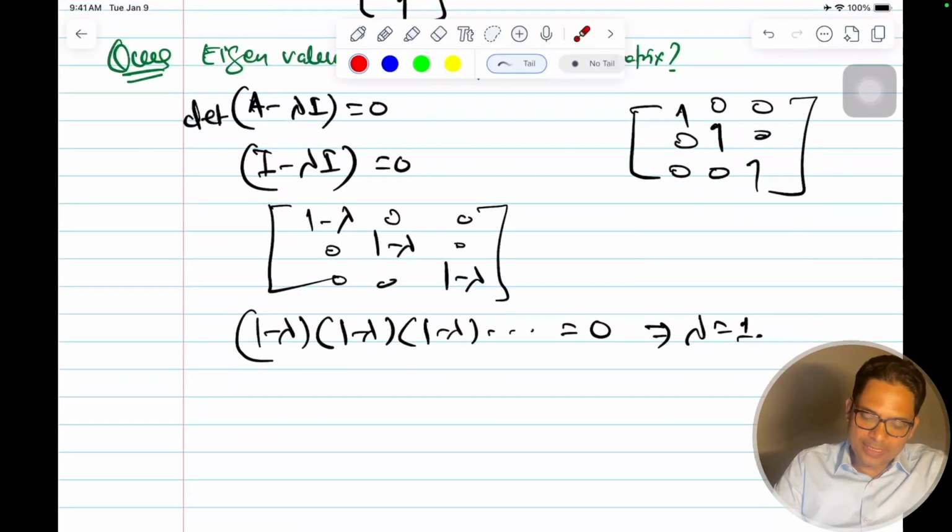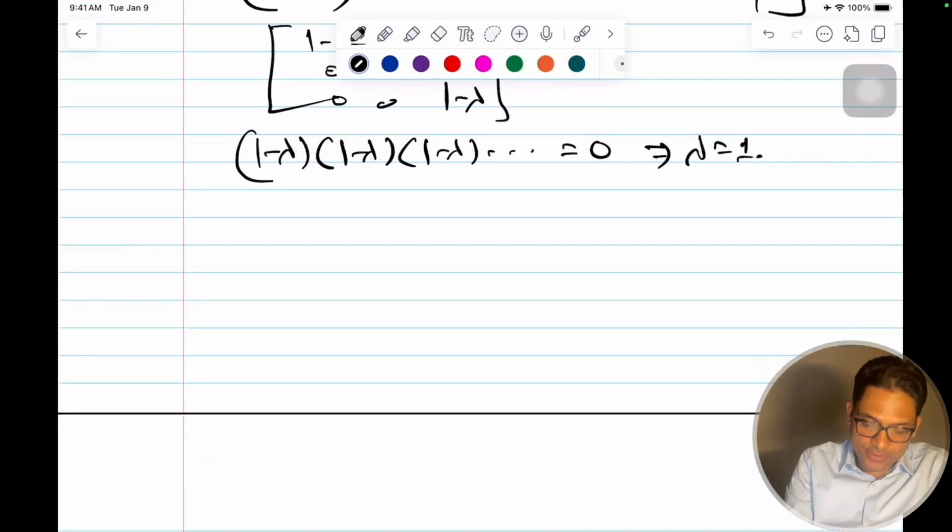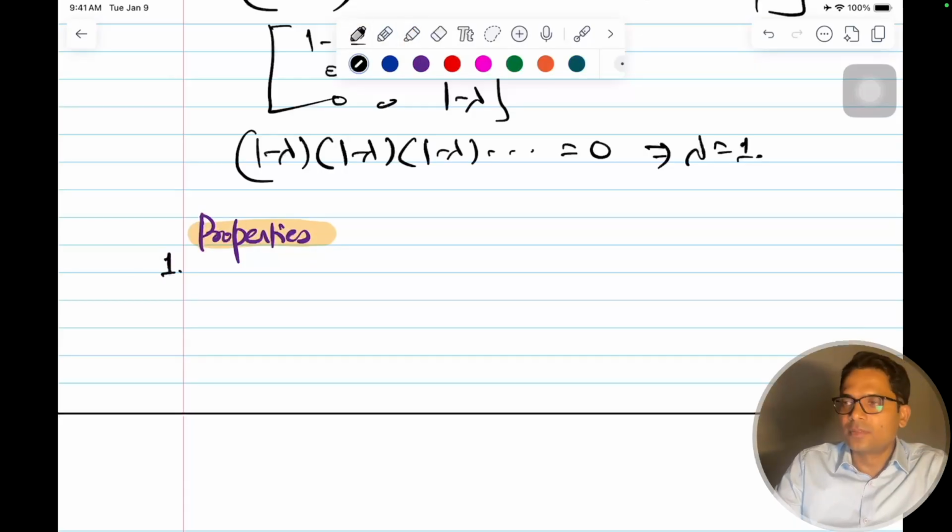Now I'll give you some properties of eigenvalues and eigenvectors, which we know already, but I'll just write them down and reiterate. What are the properties of eigenvalues and eigenvectors? Some good to know stuff. If your square matrix A belongs to n cross n, that is, it is an n cross n square matrix, then you will have n eigenvalues.